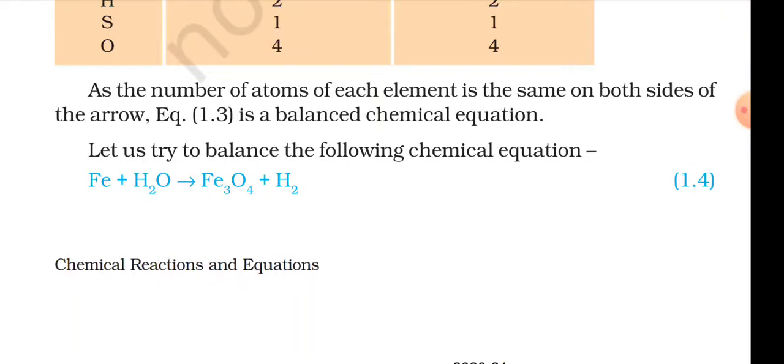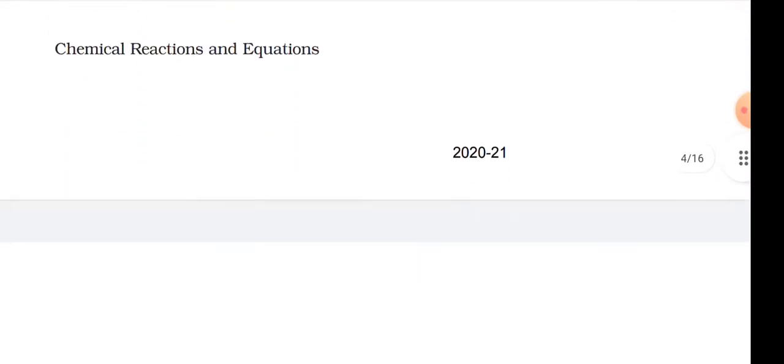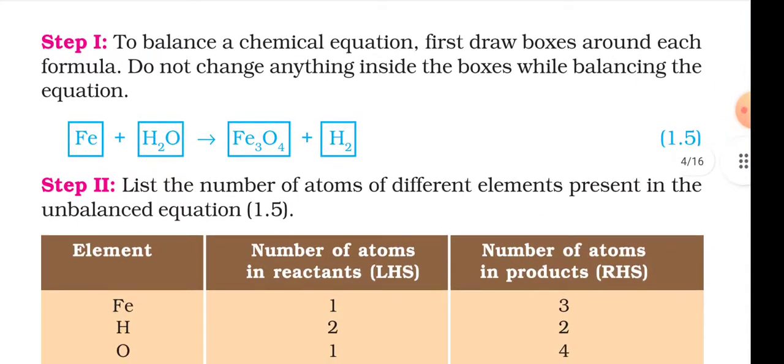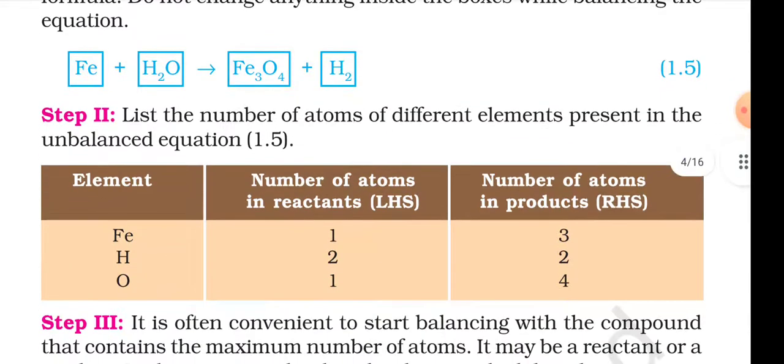Let us try to balance the following chemical equation: Fe plus H2O arrow Fe3O4 plus H2, equation 1.4. Step 1. To balance the chemical equation, first draw a box around each formula. Do not change anything inside the box while balancing the equation. Fe plus H2O arrow Fe3O4 plus H2, equation 1.4. Step 2. List the number of atoms of different elements present in the unbalanced equation 1.5.